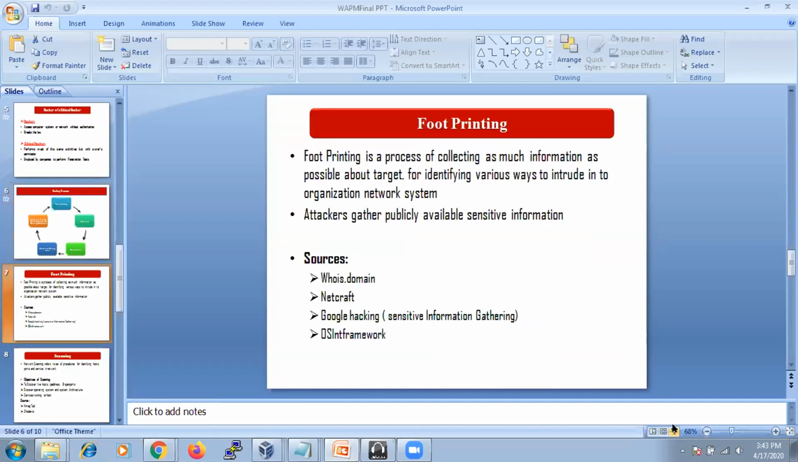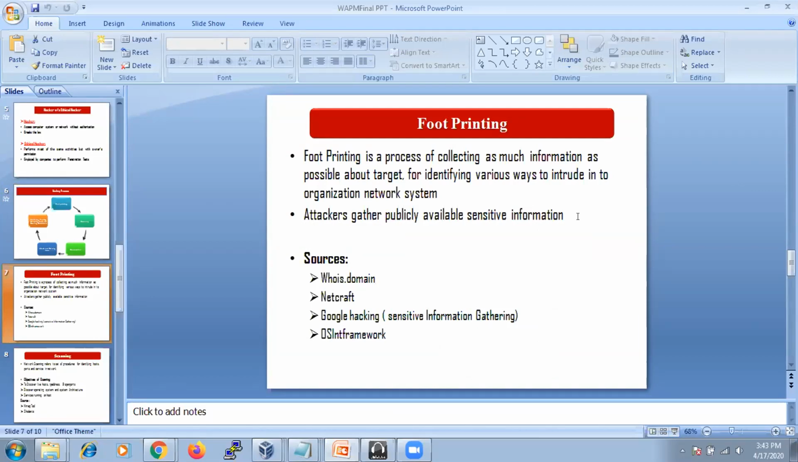So footprinting stage is nothing but a process of collecting as much information as possible about a particular target online. Attackers gather publicly available sensitive information about a particular target. So the definition only tells you footprinting. Footprinting means nothing but we are going to gather information about a target.